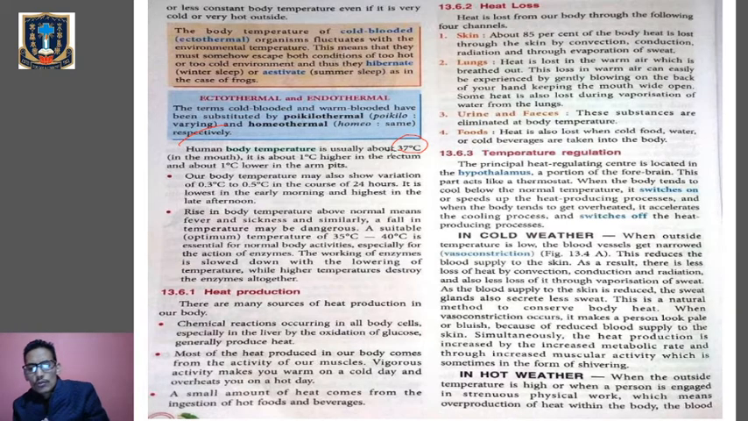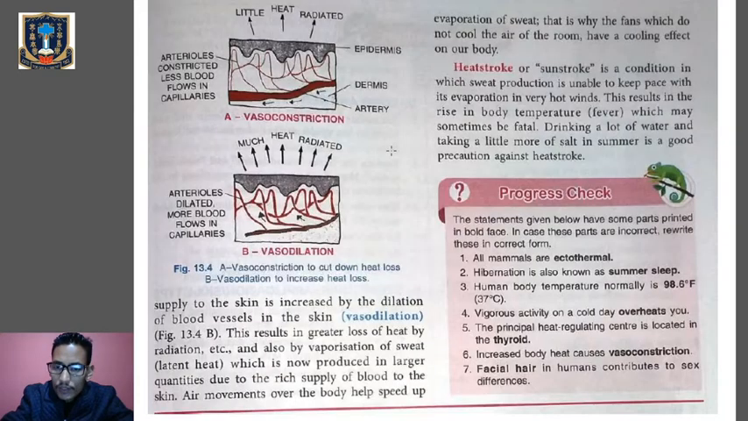Now we are going to look at how we are able to regulate body temperature in cold weather and hot weather. In cold weather, when the outside temperature is low, the blood vessels become narrow, which is called vasoconstriction. Look at the figure here, the blood vessels are narrowed. This is called vasoconstriction.